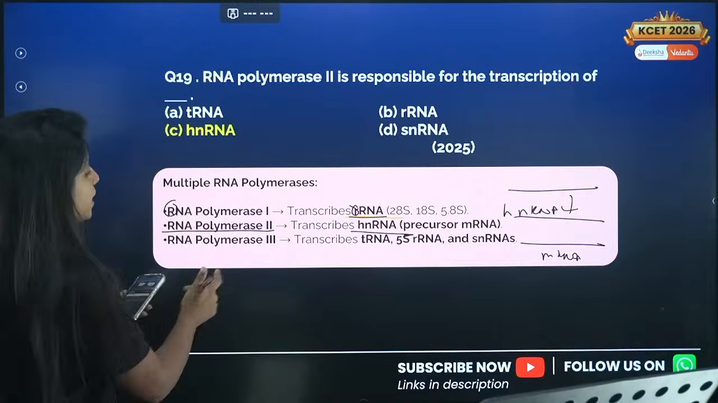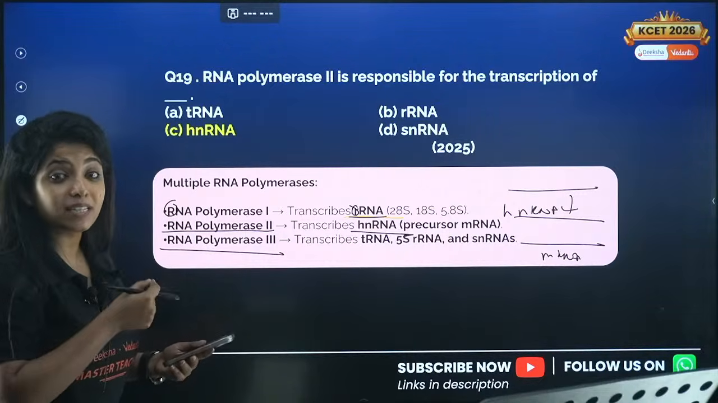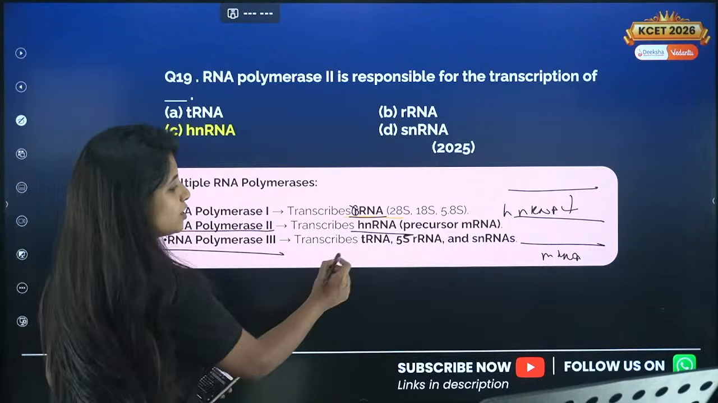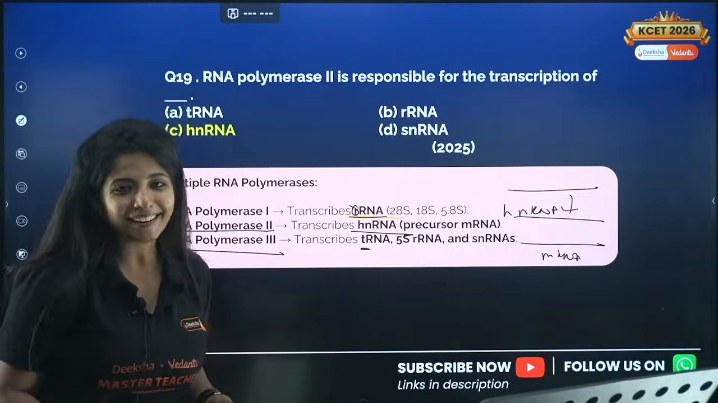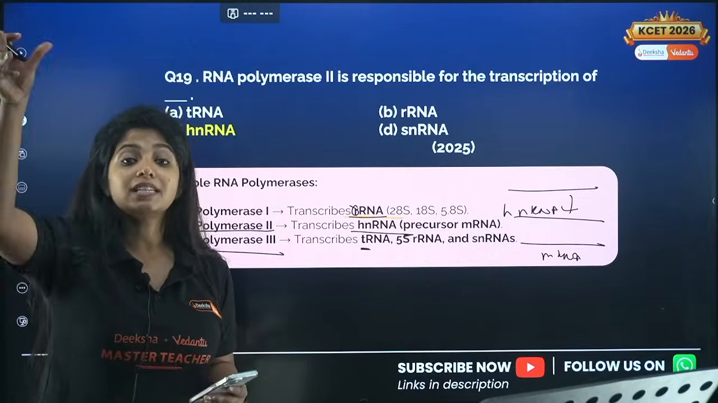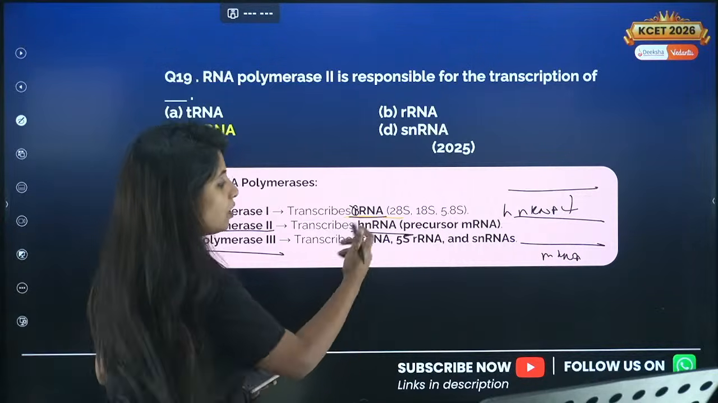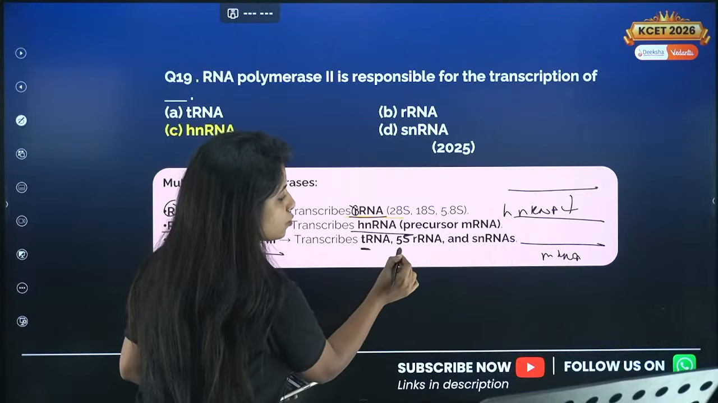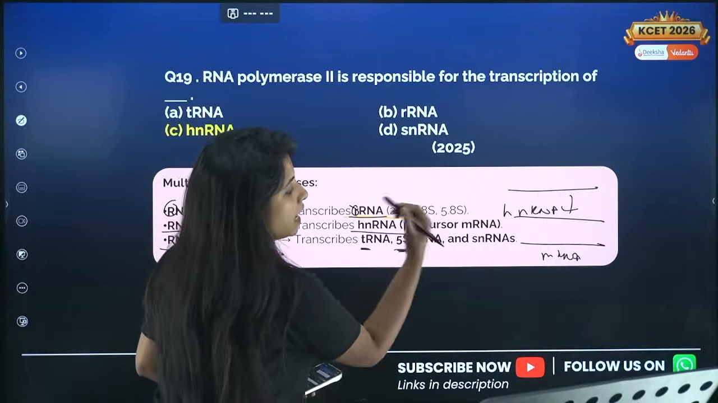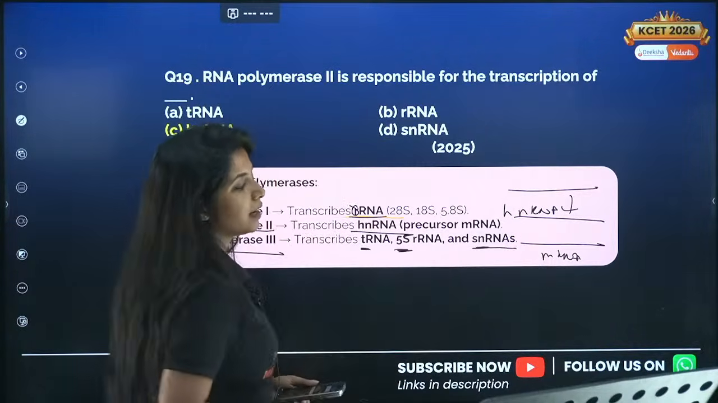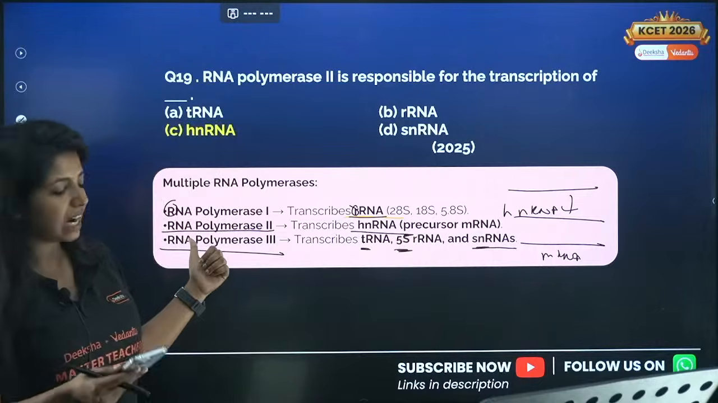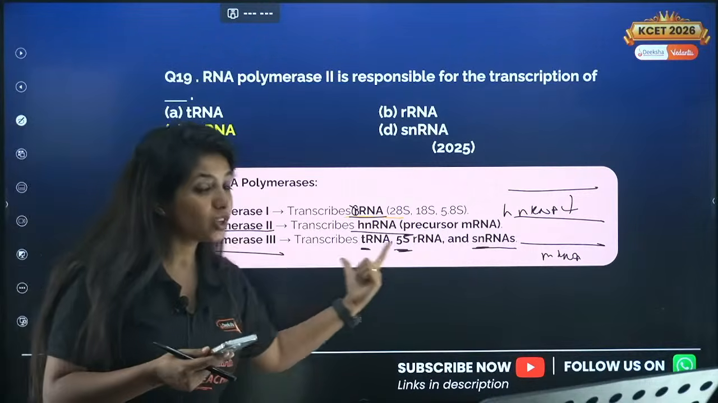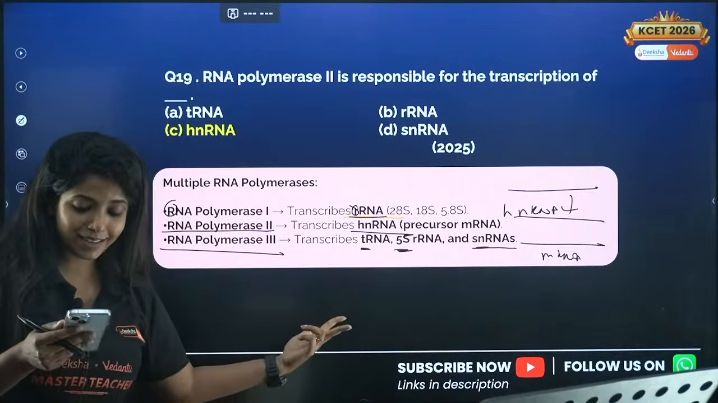Now the third priority, it starts with T, right? Third priority is for tRNA, transfer RNA. Transfer RNA is there for the translation process, remember? And also one type of rRNA which is known as 5S rRNA, and also small nuclear RNA. So these three things are transcribed with the help of RNA polymerase 3. So three things for RNA polymerase 3.